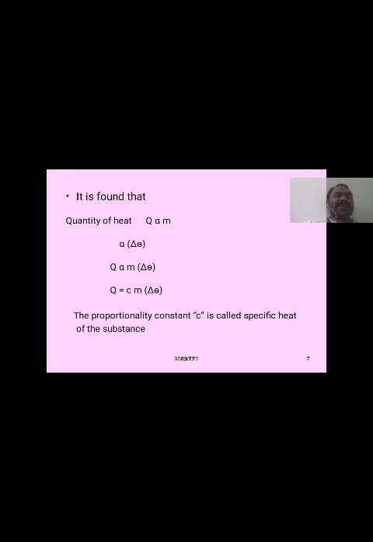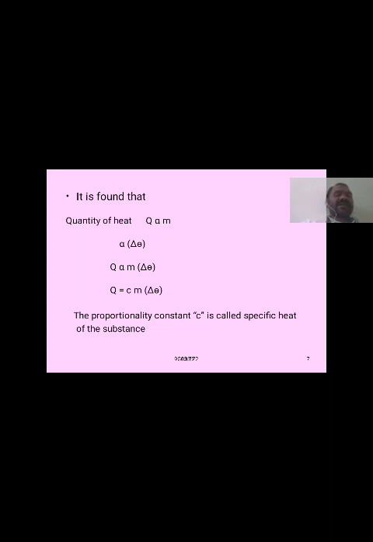So here delta theta means the change in temperature. Q depends upon the mass of a substance, and Q depends upon the change in temperature of a substance. Then Q is directly proportional to M into delta T, and in place of the proportionality symbol we write one constant.